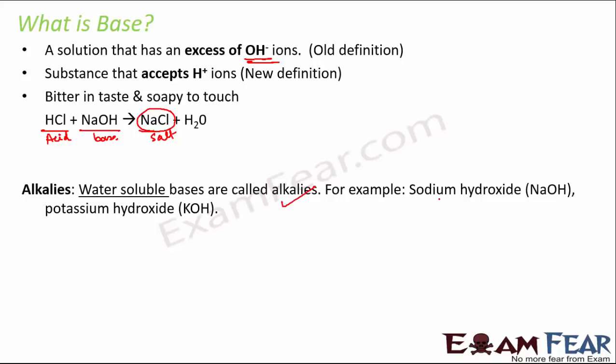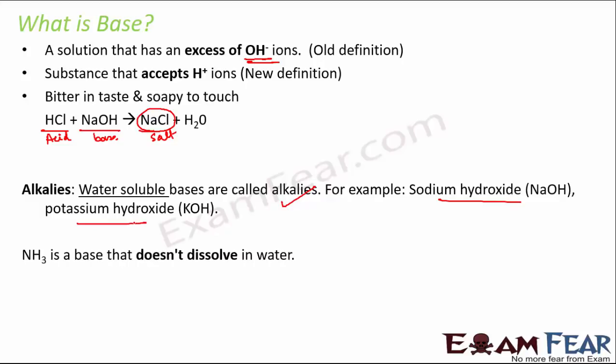For example, sodium hydroxide and potassium hydroxide are water soluble bases. NH3, that is ammonia, is a base which doesn't dissolve in water. Now, as I said, it is not necessary that all bases would dissolve in water. Only the water soluble bases are therefore given a different name called alkalis.